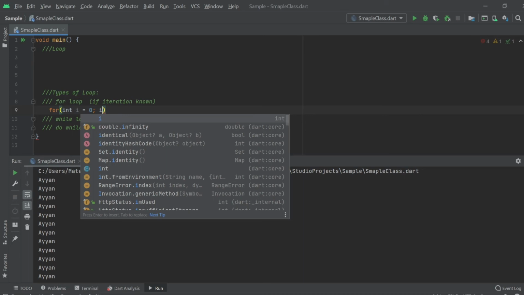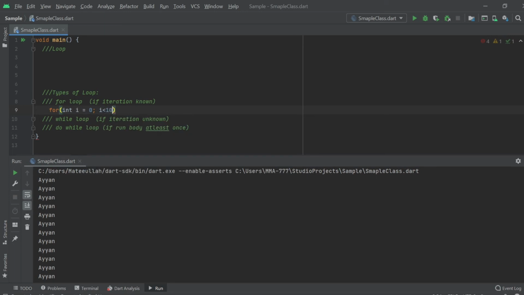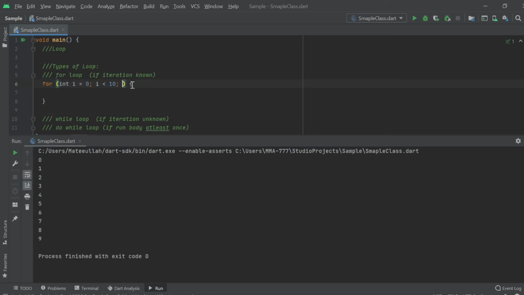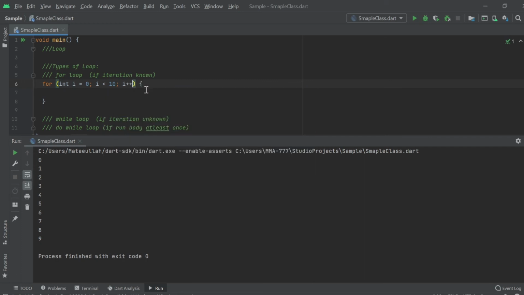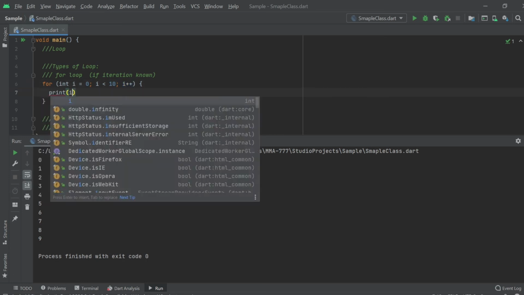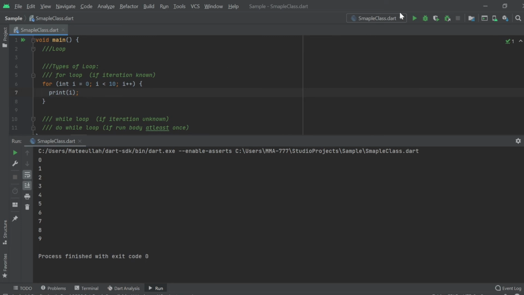Like I will write i less than 10, so it will end at 10, and then a semicolon, and then I will increment the value, like i plus plus means it will increment the value by 1. This is the starting point, this is the ending point, and this is the incrementing point. Then I will print i. So you can see I start from 0 and it ends when i is less than 10.